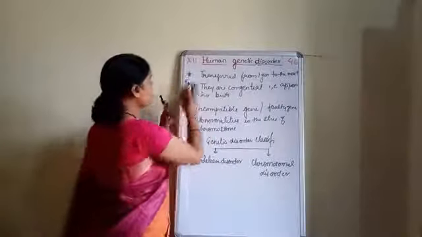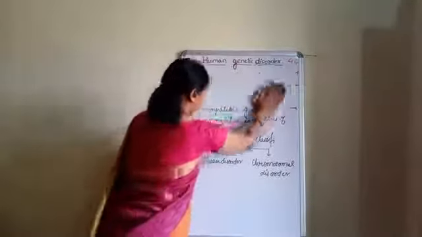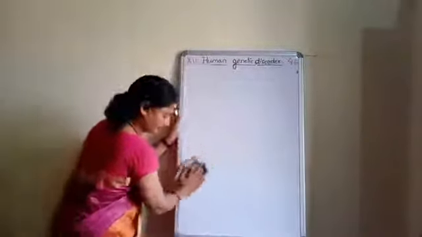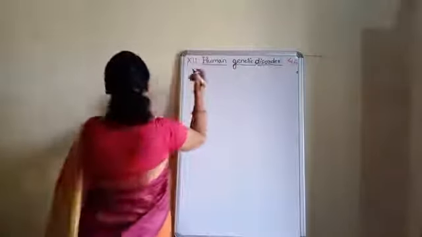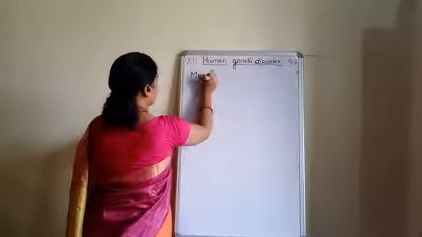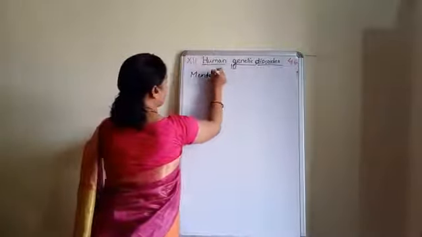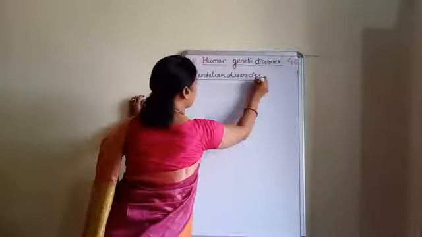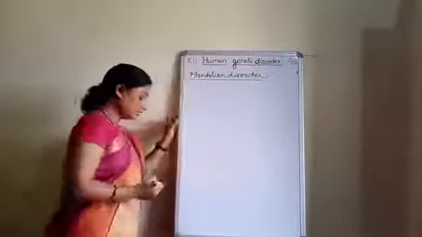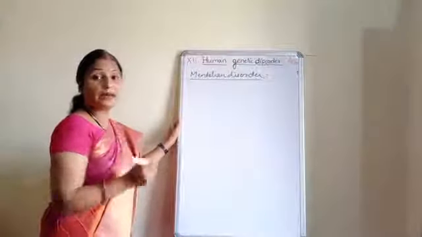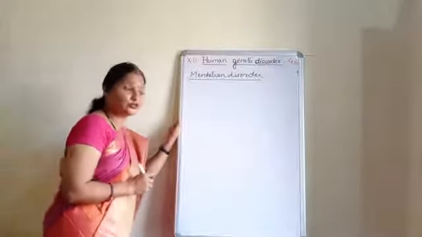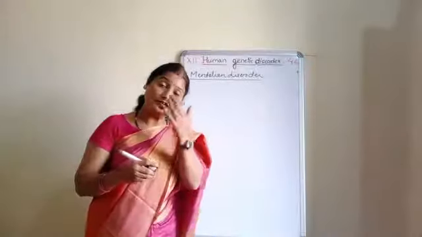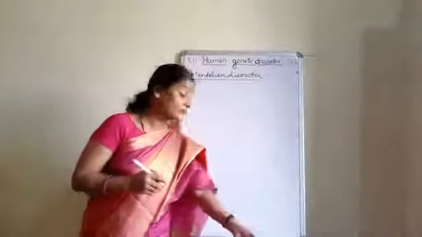Now see, Mendelian disorder. Okay. This disorder can be determined by the alteration of gene. As I told you that Mendel worked on the gene, and that's why if there is any faulty gene, then that is called as the Mendelian disorder.